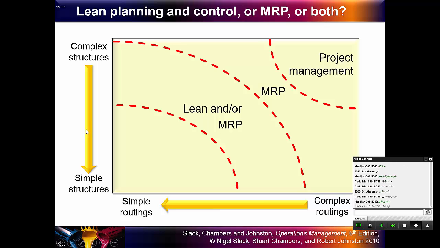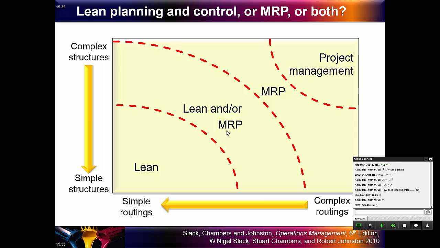So the more the structure is simple and the routing is also simple, with just two or three routings, we can use lean synchronization or we can use MRP. But once the structure goes complex and the routing also goes complex, then it's better to use MRP more than lean synchronization. And for the most complex, we use what we call project management.